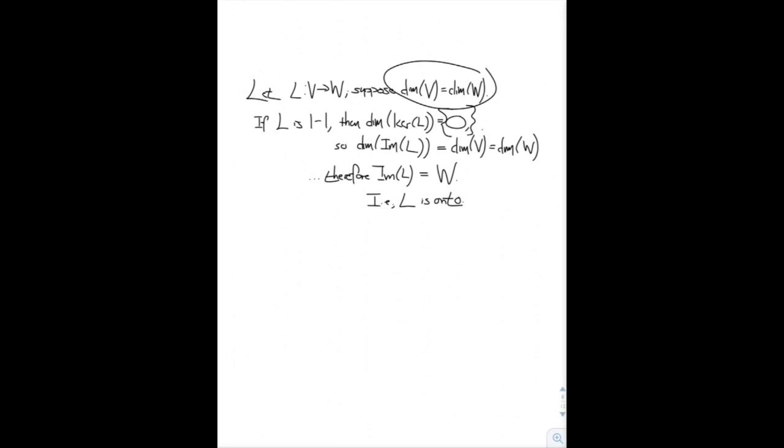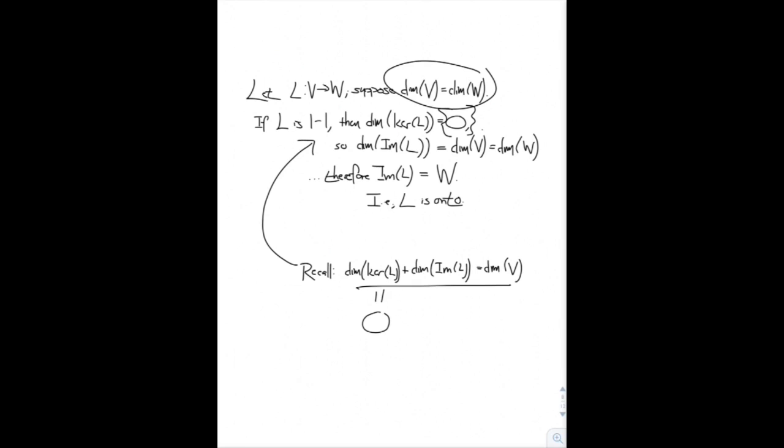Let me briefly justify one quick step I took in there. We assume L is 1 to 1, therefore the kernel is equal to 0 by a previous theorem. And now we have this equation that we proved in the previous video, or at least that we stated in a particular restricted case. We have a theorem that says that the dimension of the kernel plus the dimension of the image is the dimension of V. So if the dimension of the kernel in this particular case is 0, then the dimension of the image must be the dimension of all of V, and that's what I've written right here.